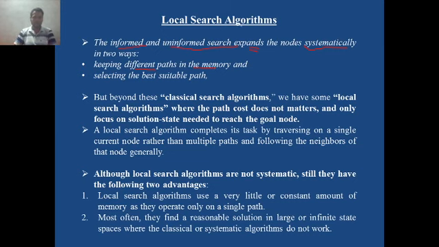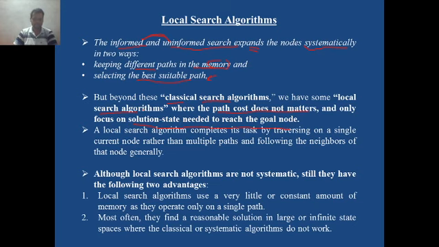For that a huge memory is required. Then out of all the paths, it selects the best suitable path, which is the optimal path. Both categories of algorithms try to select the optimal path out of all the paths. But beyond these two classical search algorithm categories, we have local search algorithms as well, wherein path cost does not matter. Path costs are not so important. Such local search algorithms always focus on the solution state needed to reach the goal node.